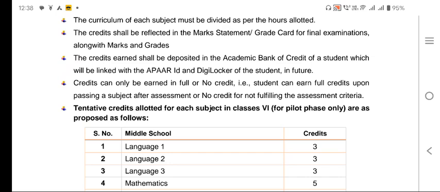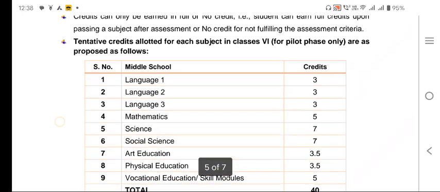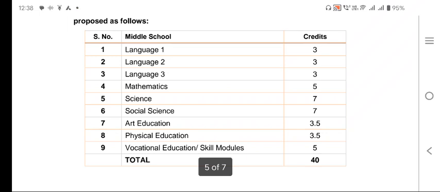APAAR ID or DigiLocker. The credit can only be earned in full or no credit. A student can earn full credits upon passing a subject after assessment, or no credit for not fulfilling the assessment criteria. So what are the credits that have been divided by the subjects? Language 1 shall be credited with 3, language 2 with 3, language 3 also 3.